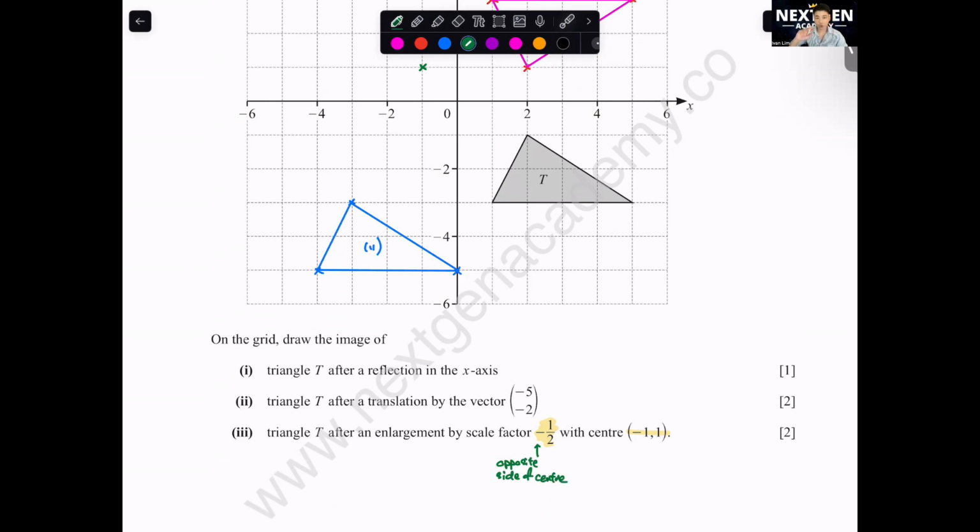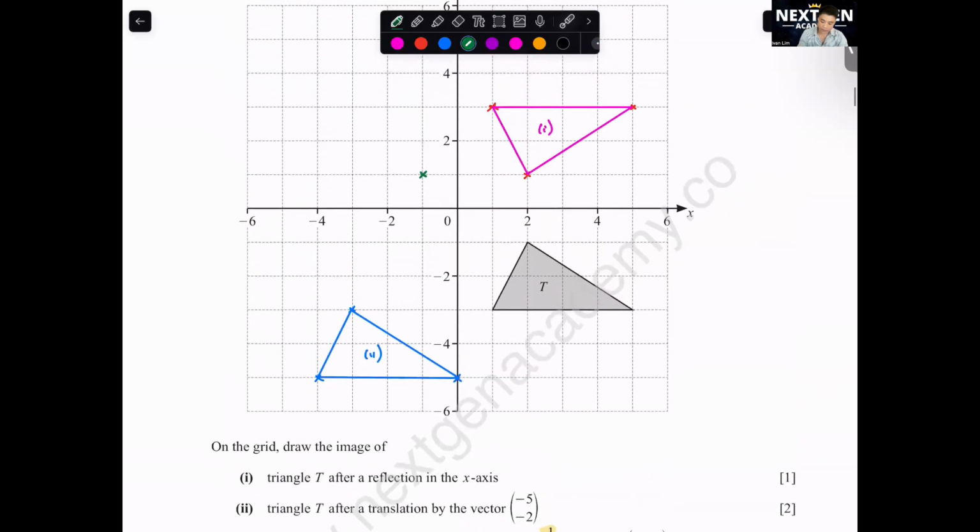How will your image look like? The final image will be inverted. The image will be inverse. The 1 over 2 is the one that makes it smaller, smaller by half. Don't make the mistake. Negative is not making it smaller. Negative means it is on the other side. So what do I mean by the other side?